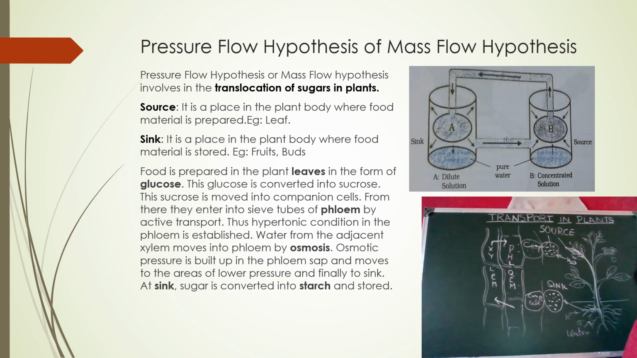At the sink, the sucrose is converted into starch and it is stored. And where is the food stored finally? In the sink. And the sink may be roots or tubers or fruits or buds. And now we learned how the food is transported from the leaves to the different parts of the plant. And this completes the chapter Transport in Plants.